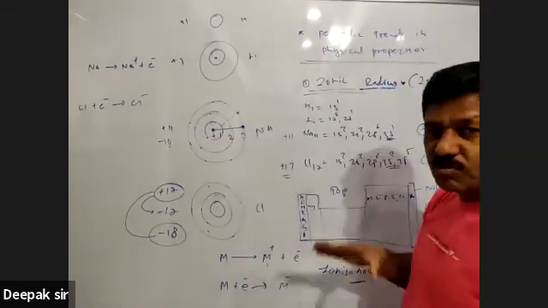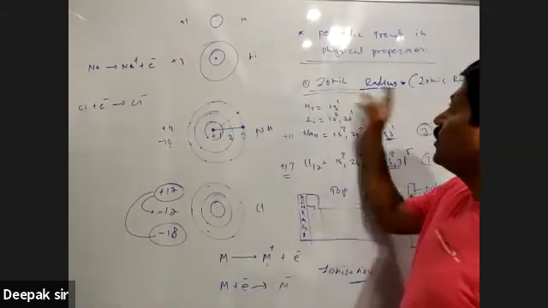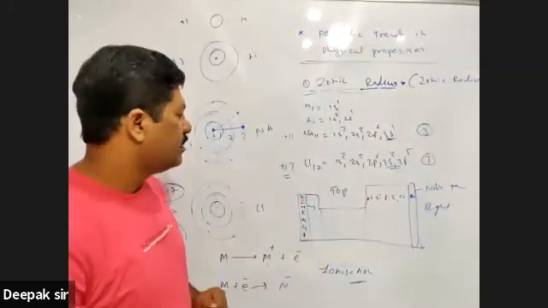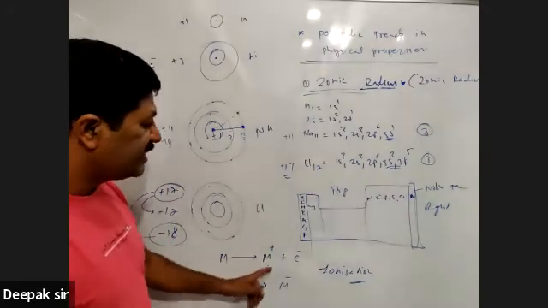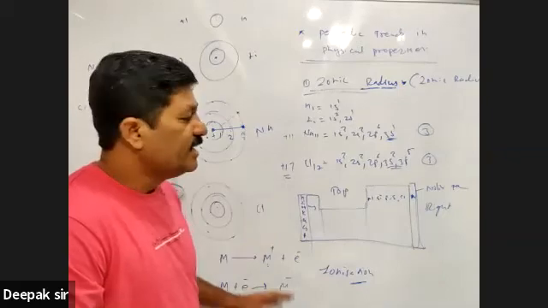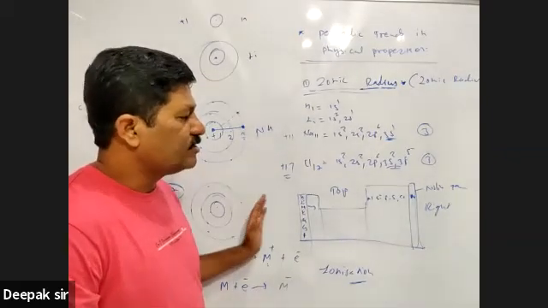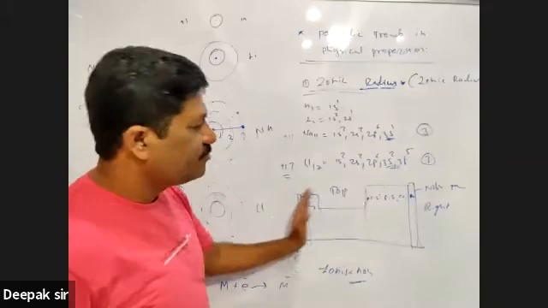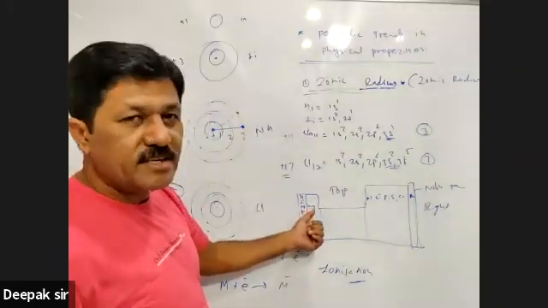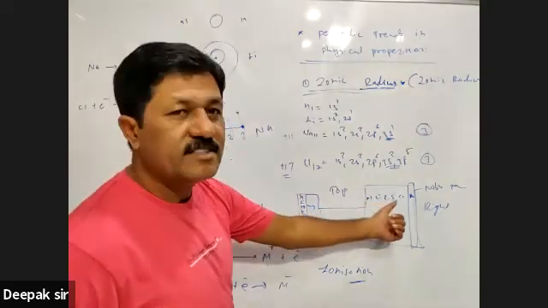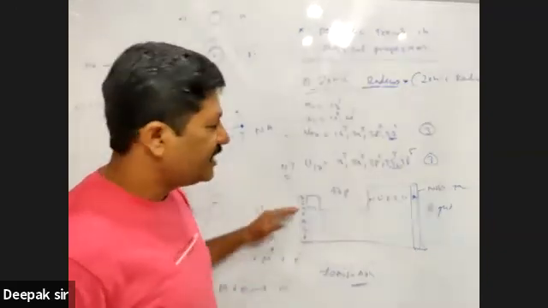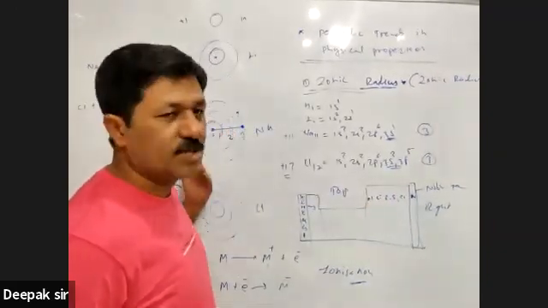That is the trend what we get for the properties of this ionic radius of the ion. So whenever any metal forms a cation or anions, so when cation is formed, size generally decreases, or whenever anion is formed, size generally increases. This is the trend what occurs here in this periodic table. So while moving from left to right, यहाँ पे क्या होता है कि इलेक्ट्रॉन छोड़ने की टेंडेंसी कम कम होती जाती है और यहाँ पे इलेक्ट्रॉन लेने की टेंडेंसी बढ़ती जाती है. That's why atomic रेडियस इंक्रीज होता जाता है, और इस तरफ एटॉमिक रेडियस कम होता जाता है.